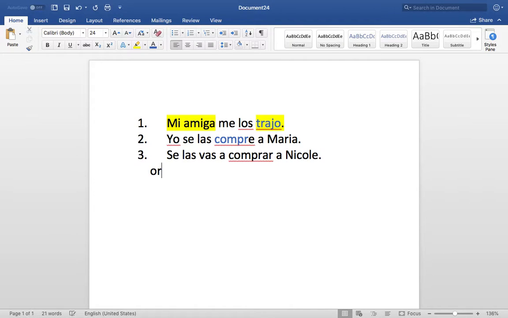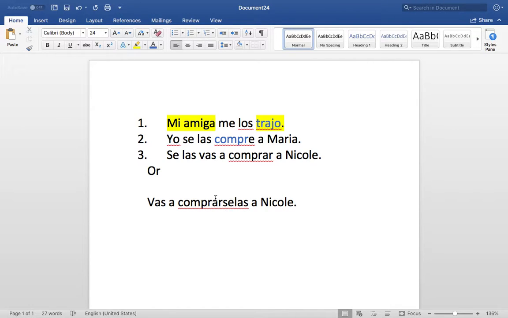or, okay, vas a comprárselas. Or you're going to attach it to the second verb. You see how I attach se and how I attach las to the infinitive, to comprar, what's the R here?